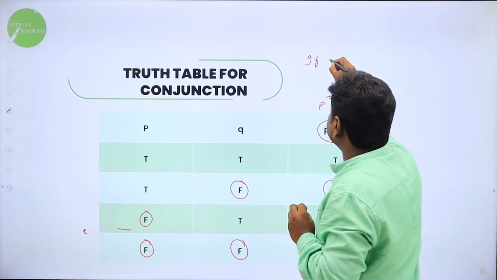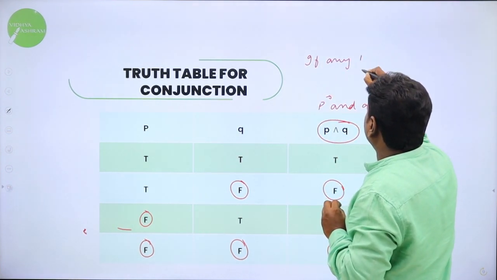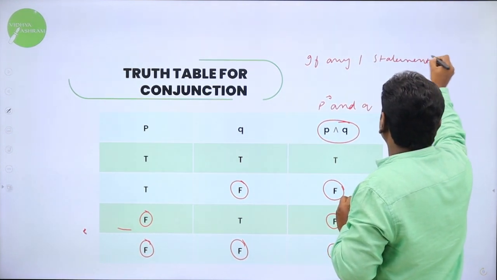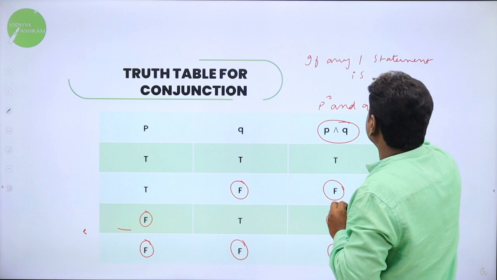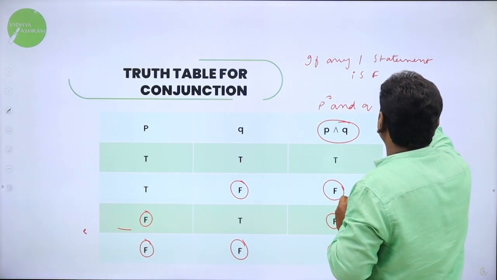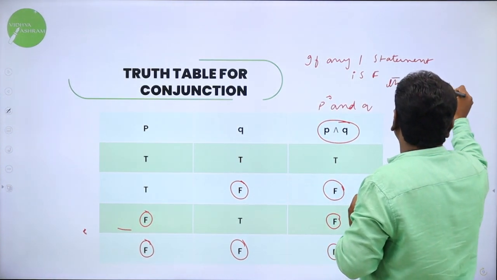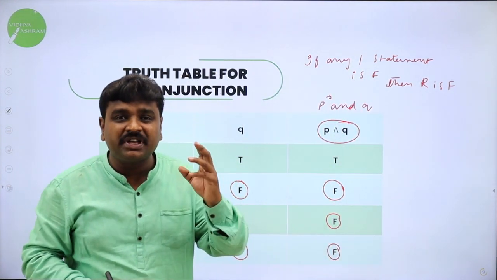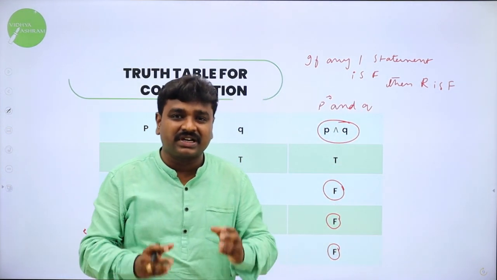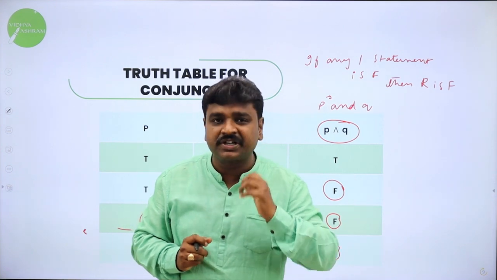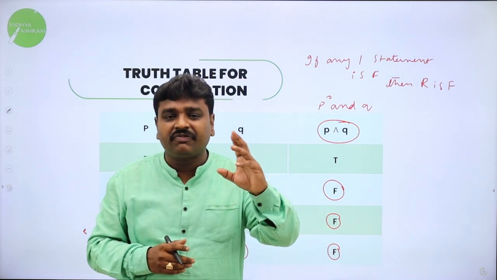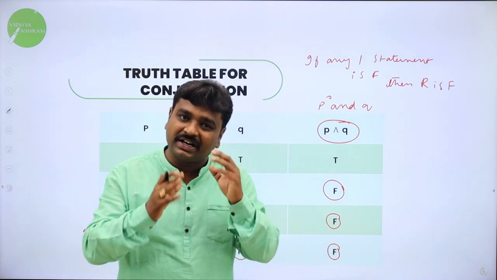If any one statement is false, then result is also false. So I hope I'm clear with conjunction. What is conjunction? Let P comma Q be two simple propositions. The compound proposition P and Q is called as conjunction. What is the logic of conjunction? If any one statement is false, then result is false.